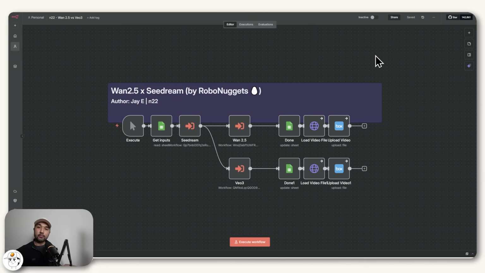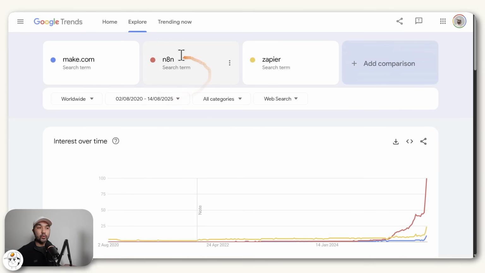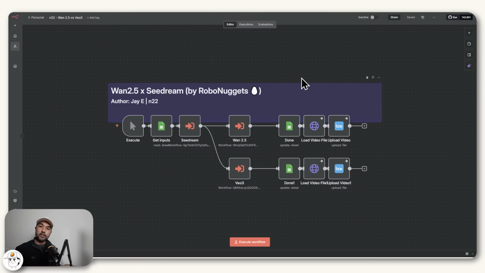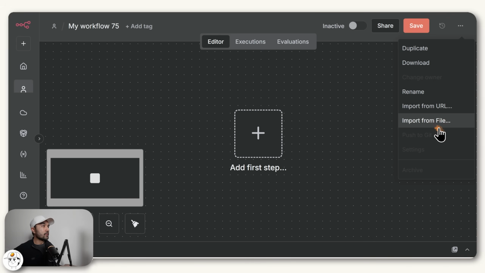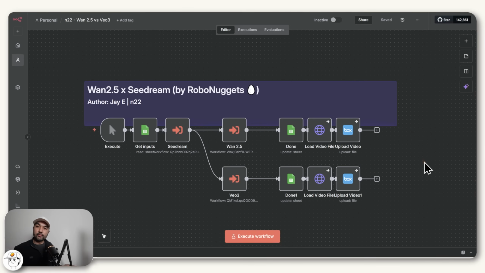And by the way, if you're completely new, this whole system, we built it in this tool called n8n, which is a no-code automation tool similar to Make.com or Zapier, but you can see how popular it's gotten because of the way it integrates these AI systems. And the great thing about n8n is if you're a bit more advanced and need a shortcut, if you're part of the RoboNuggets community, you can just download this template, import that file into n8n, and that will load this system for you automatically.